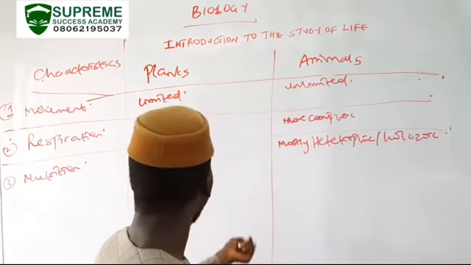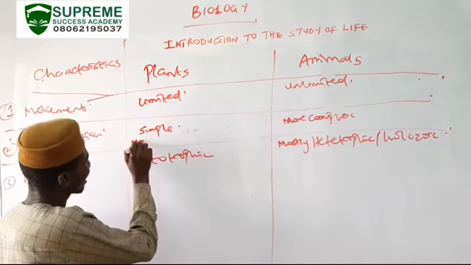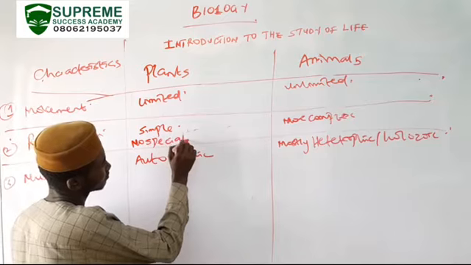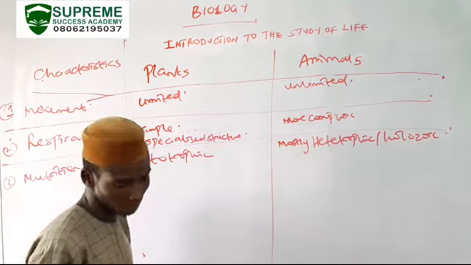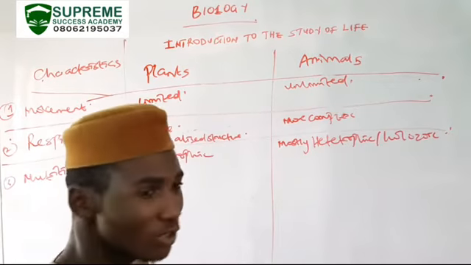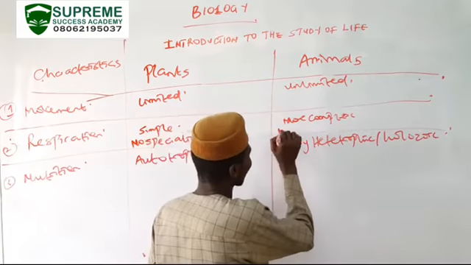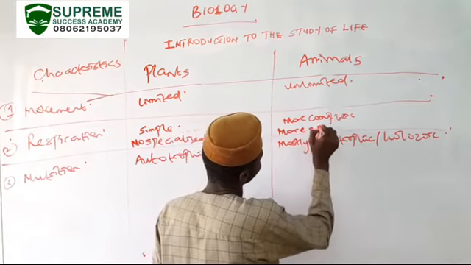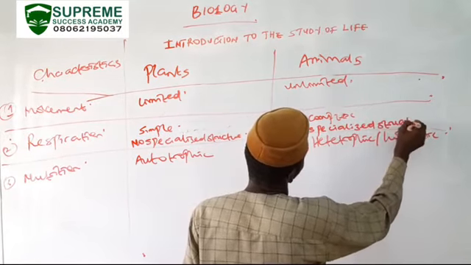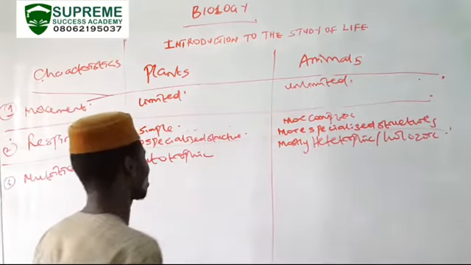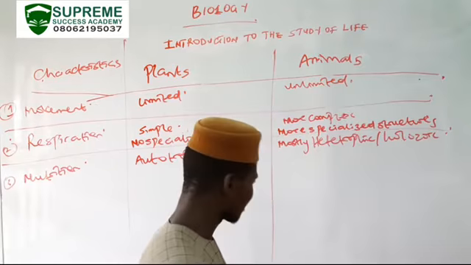Plants have no very specialized structures for respiration, or we could say in some cases we could have the stomata and the lenticels, but animals have more specialized structures for respiration. Nutrition in plants is autotrophic. Nutrition in animals is mostly heterotrophic.